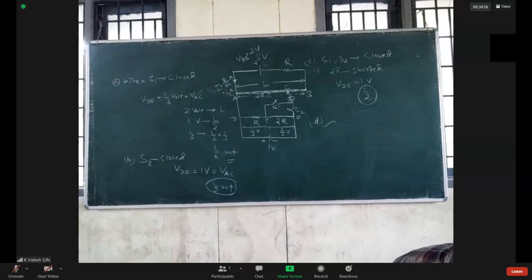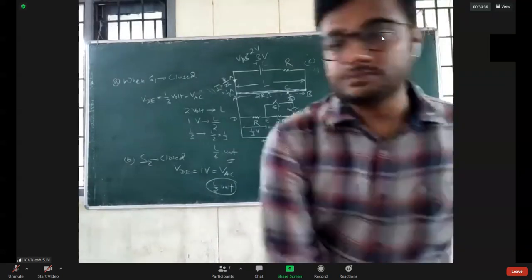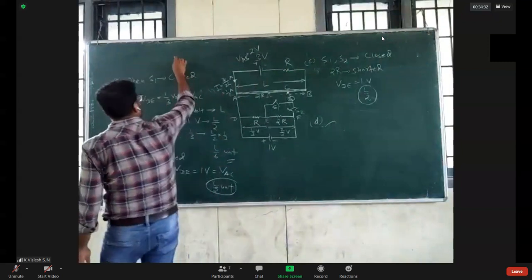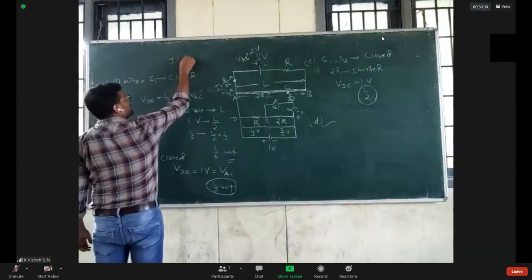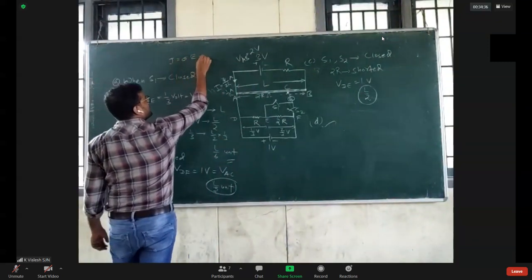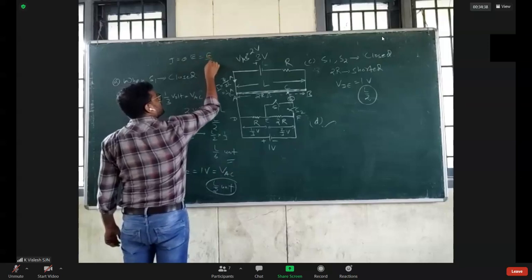In the next question, they have given you resistivity and they have asked you electric field and potential difference. Can you relate that one? I will give you only one hint with that question: J equals sigma E, or E by rho.